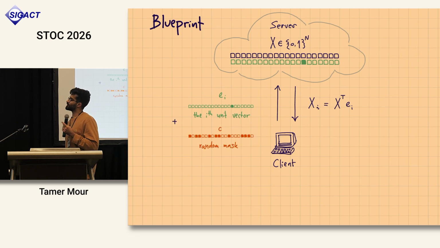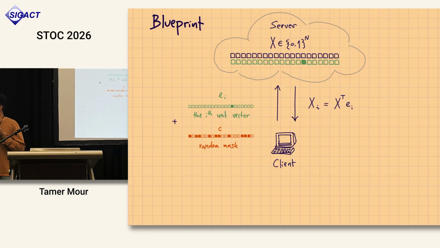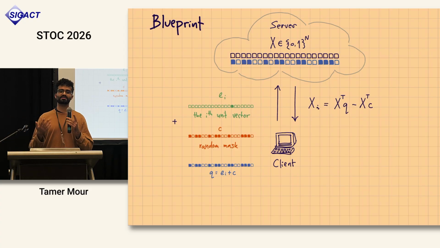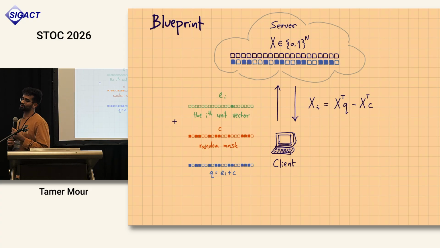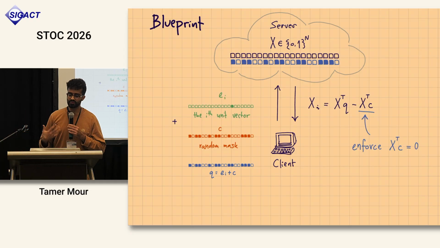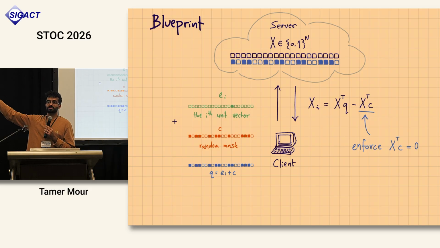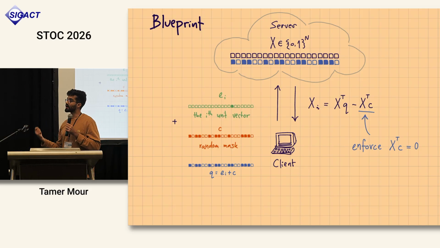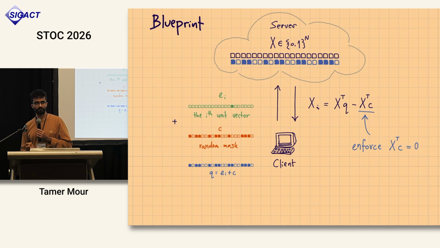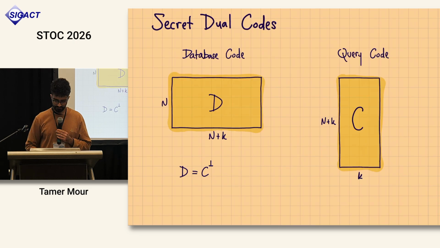The very simple idea would be to mask this unit vector. So I sample a random mask, I add it to the unit vector, the server does the inner product, but we don't get anything, right? Because we don't get exactly the ith element. There's still this term that we need to cancel somehow. So I want to enforce that this x times c, my database multiplied by the mask that I added, is somehow always 0. And how do we do that?